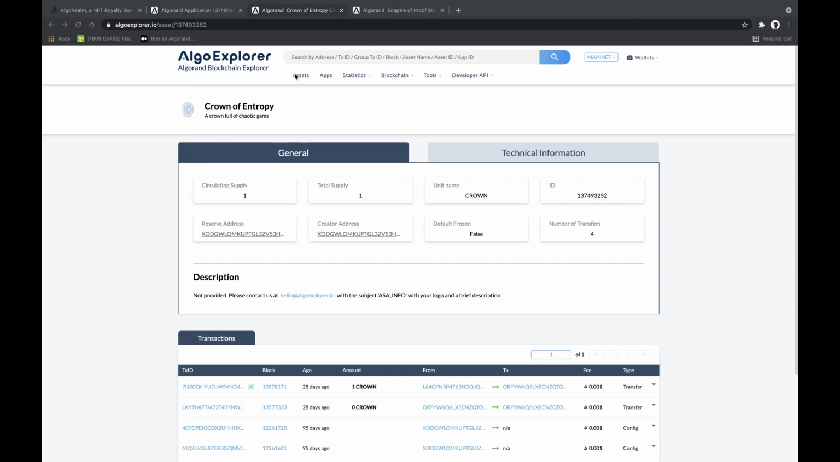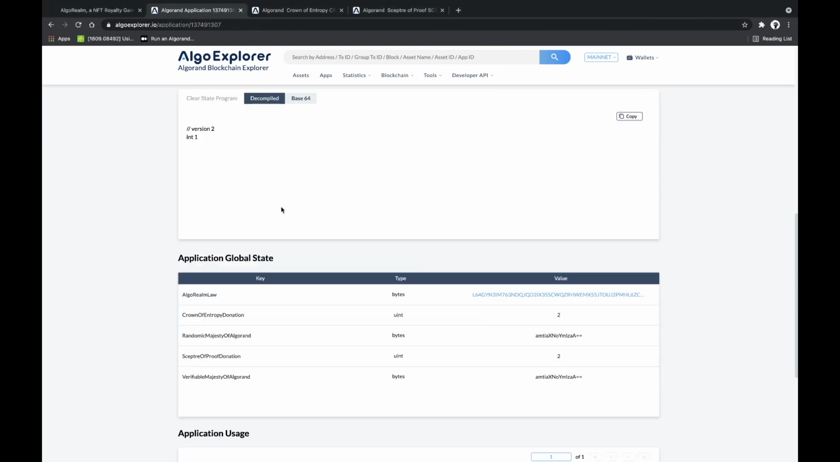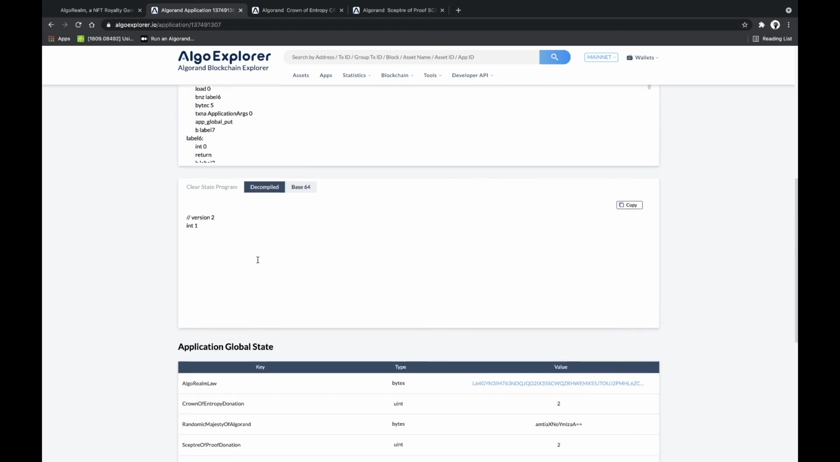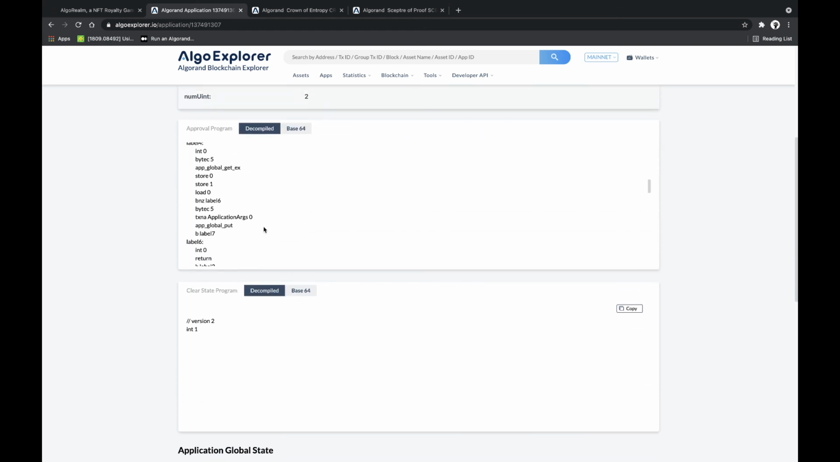Now, the ownership of these two assets is controlled 100% by the code within the AlgoRealm law, which we had just looked at. Again, this code lives on the Algorand network, and we can review this stateful smart contract anytime we want right here.